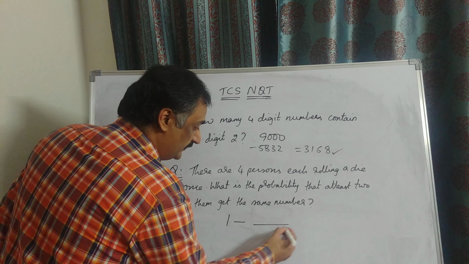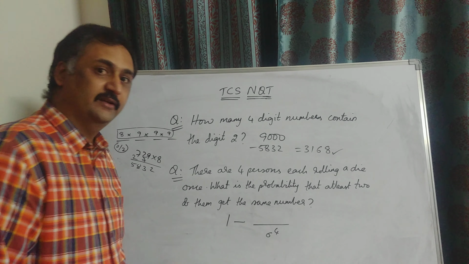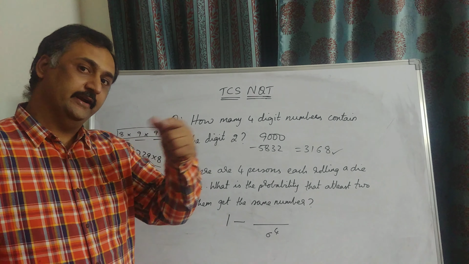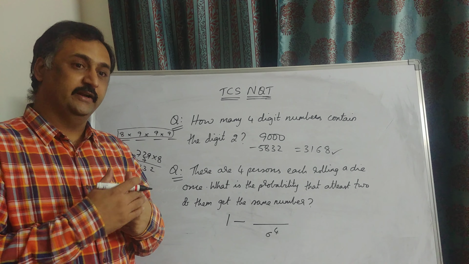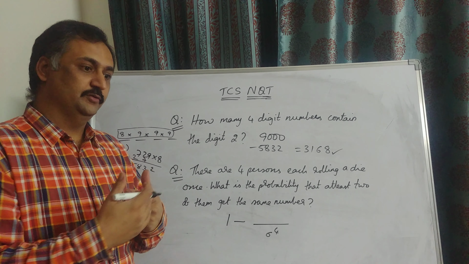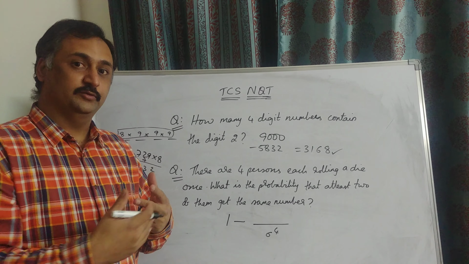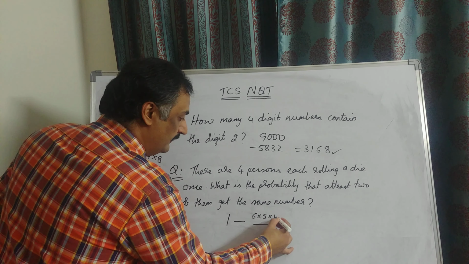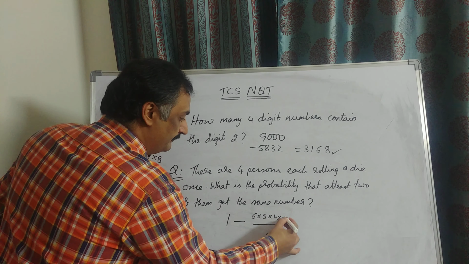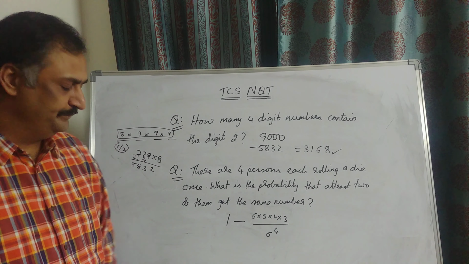First, the denominator of the probability is 6 power 4 because 4 dice are rolled, and all getting different numbers. First person can get any out of 6 numbers, second person should get the remaining 5, the next person should get remaining 4, and the next person should get any one of the remaining 3, because the same number cannot be obtained by any 2 members. First person can get any of the 6 numbers on the die, second person any of the remaining 5, and so on. This is without repetition in all the cases.